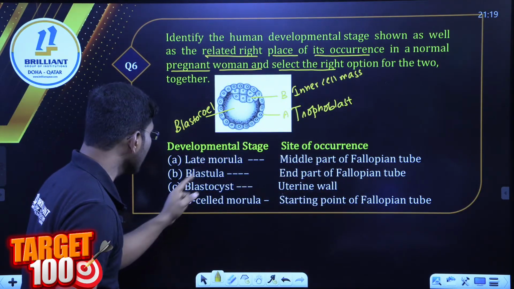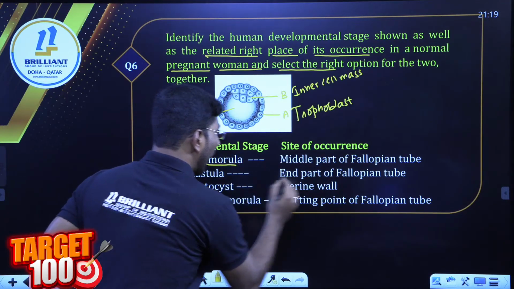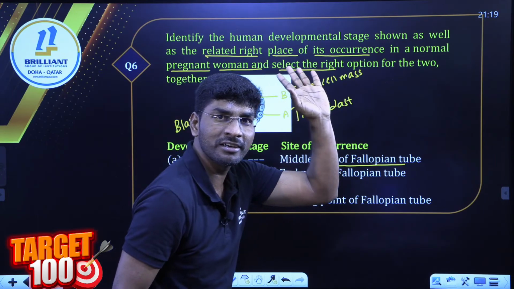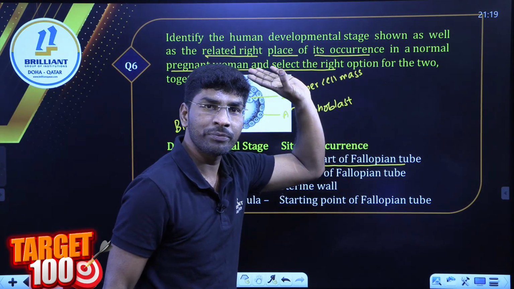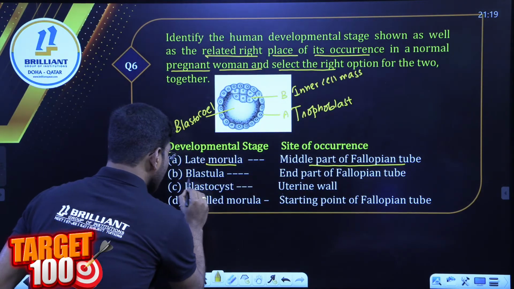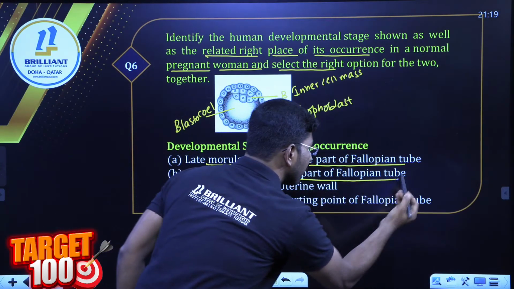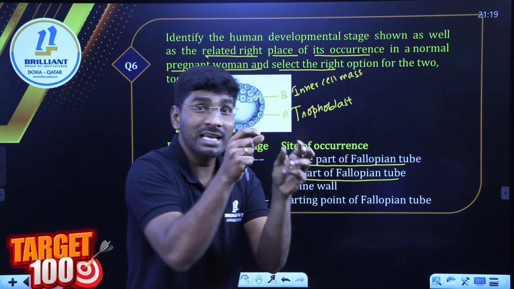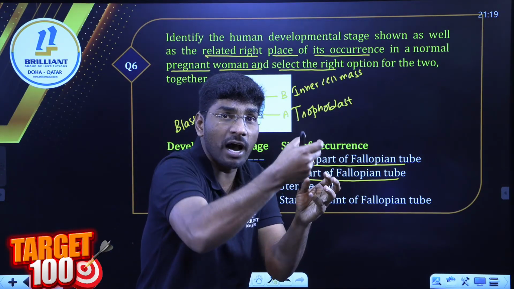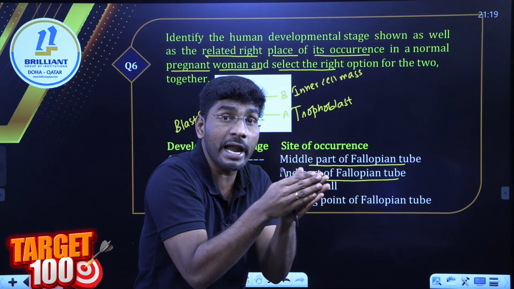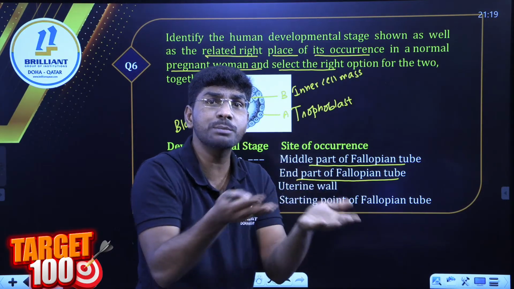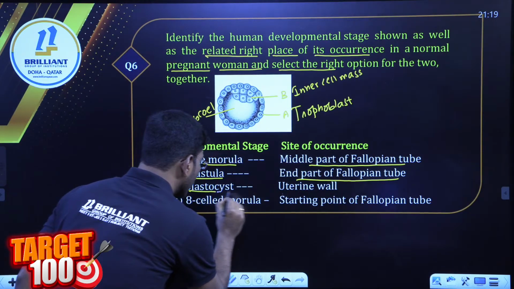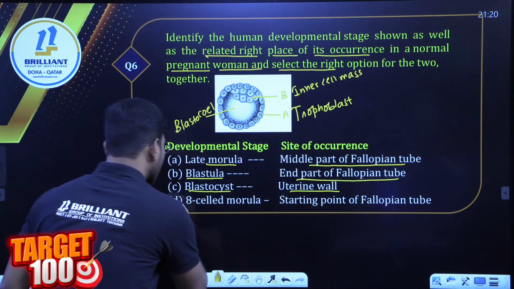Now, late morula, in the middle part of the fallopian tube, is when a cavity forms; this is the blastocyst. The cavity makes it a blastocyst. Am I clear? I can write blastula. Next, the end part of the fallopian tube? No, it is not the end part of the fallopian tube; it is the uterine wall, right? Because at exactly this stage it comes down from the fallopian tube and attaches to the endometrium. This process is called implantation. So I can write blastocyst, uterine wall. So option B.